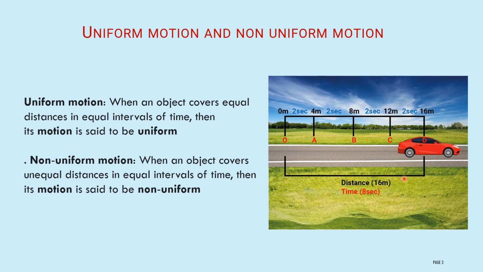Then maybe later it will go on slowing. Here the time is the same. The time you are considering is each and every 2 seconds, but the distance covered by the car is not equal. This is unequal. This type of motion we will call a non-uniform motion.